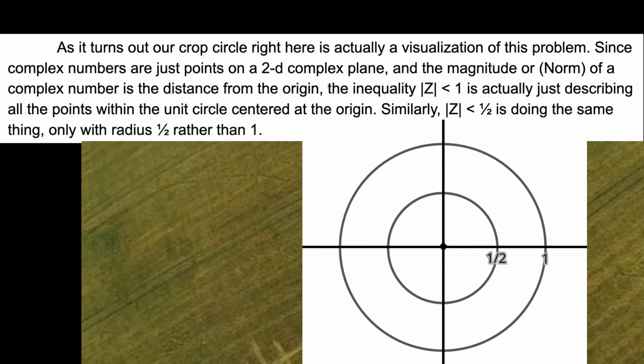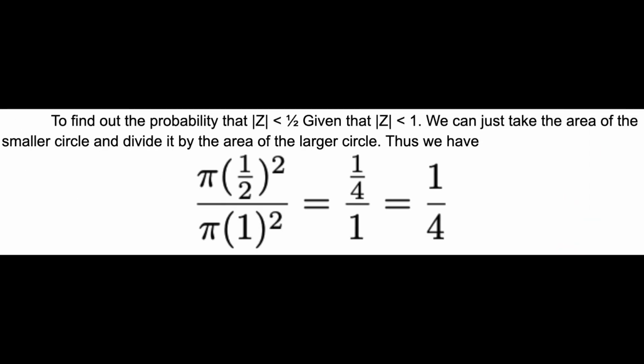We can do the same thing for the norm of z less than 1/2. It's a circle, but the radius is now 1/2. If you take the ratio of their areas, we get the probability that these conditions are satisfied. It's like a giant dartboard. You throw a dart and see if you land on the middle one as opposed to the big one. If you do the calculations, it ends up being 1/4.